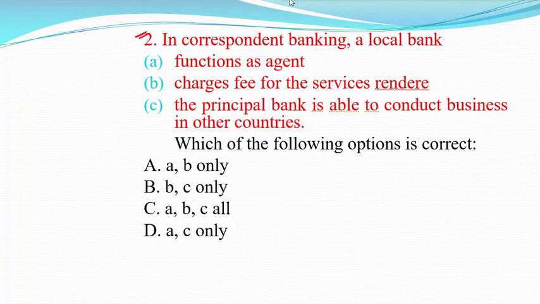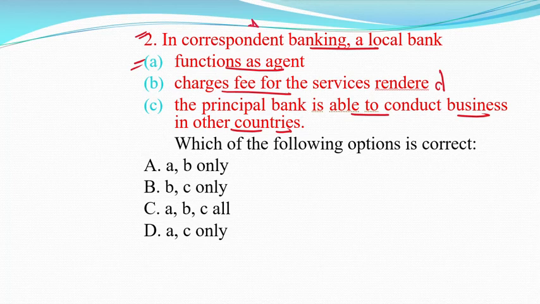Second question: in correspondent banking, a local bank functions as an agent, charges fees for the service rendered. Third, the principal bank is able to conduct business in other countries. Which of the following is correct? First option is A and B. Second option is B and C only. Third option is A, B and C all. Fourth option is A and C only. Please tell what is the correct answer.